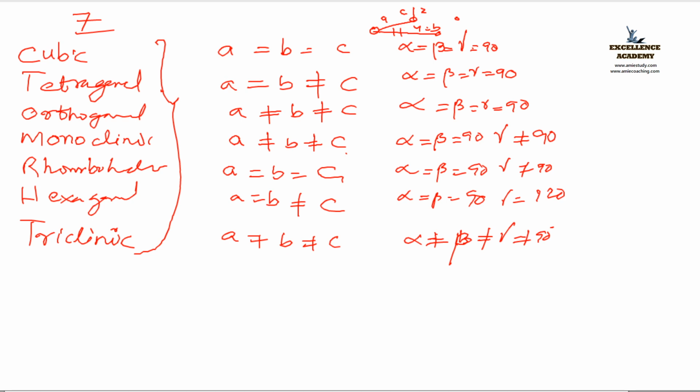Now I am going to discuss that these seven crystal systems are again classified into 14 Bravais lattices. Bravais lattices means, based on the position of atoms, that is how the atoms are arranged. Based on that, it is again classified into 14. I shall make it clear.